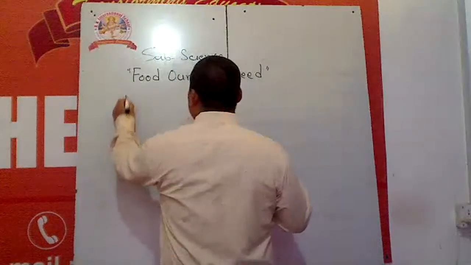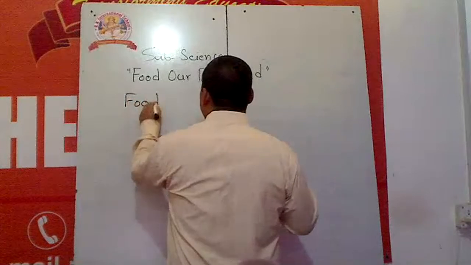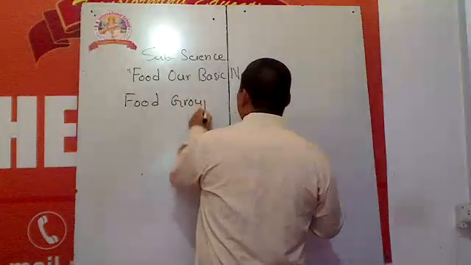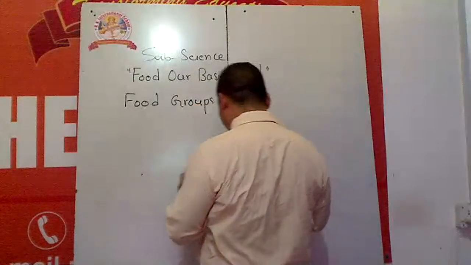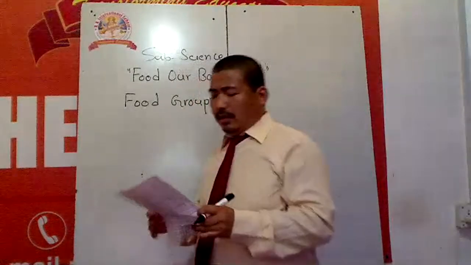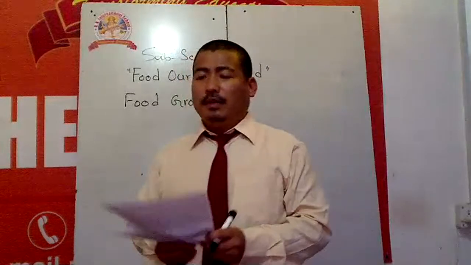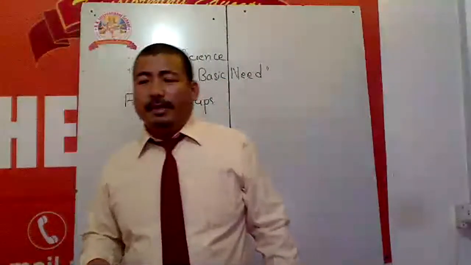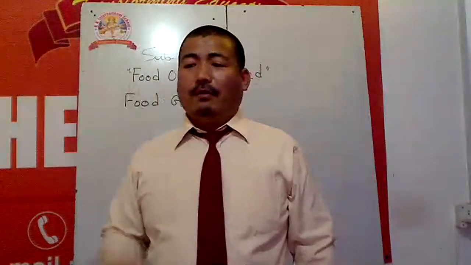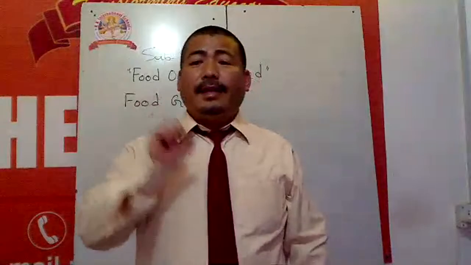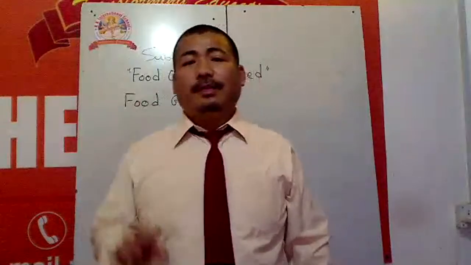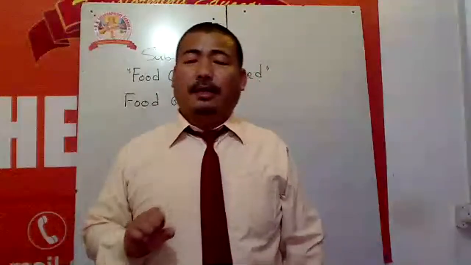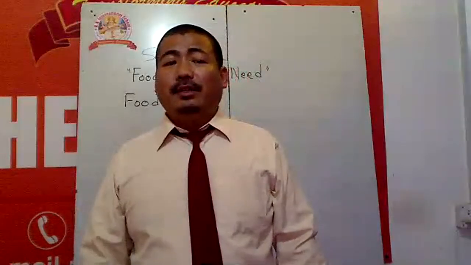We divide food into groups. From food, we get nutrients. Nutrients means substance. Whatever you eat, any kind of food, fruits, vegetables, bread, rice, meat, etc., from that we get nutrients.